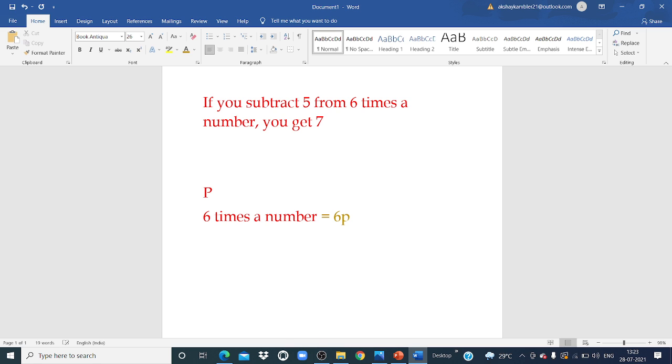Now we'll think about the second condition. If you subtract 5 from 6 times a number, how will we write it? We will write 6p minus 5, because subtract means minus. If you subtract 5 from 6p, you will get the answer 7. So how will we write the equation? 6p minus 5 is equal to 7. Understood how to form an equation? Yes, my dear students, very good.